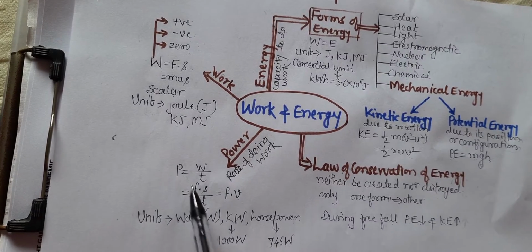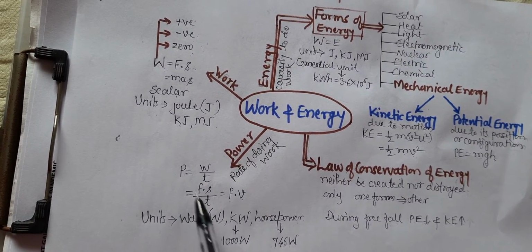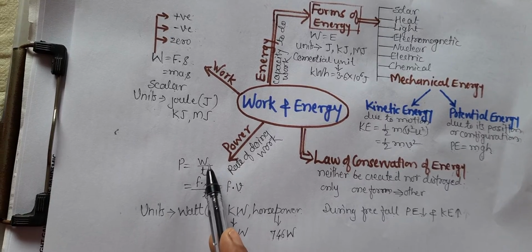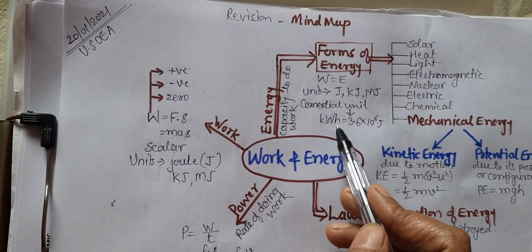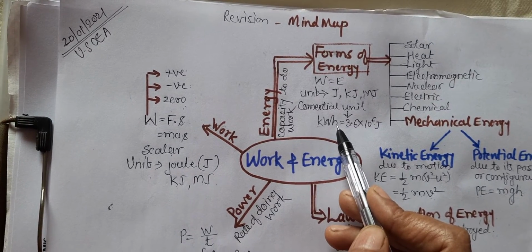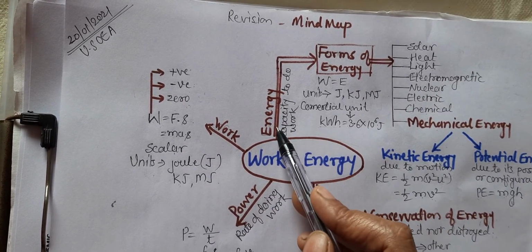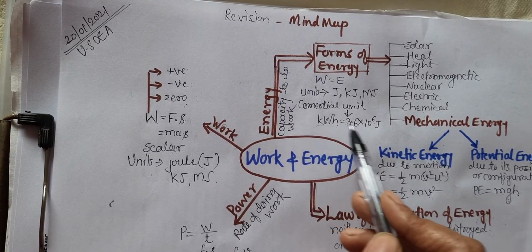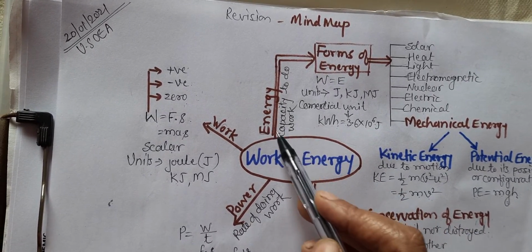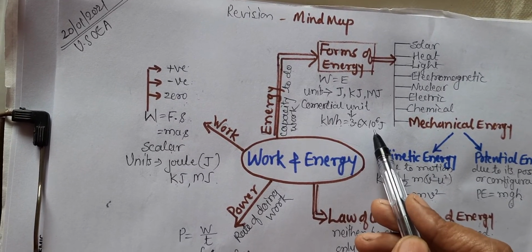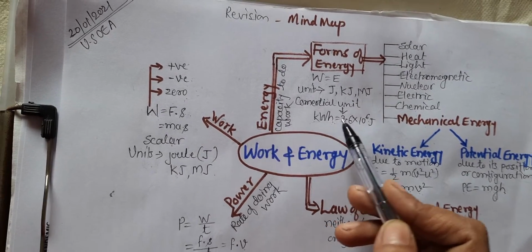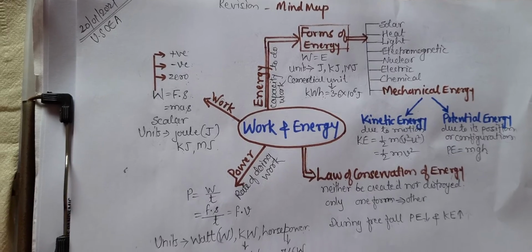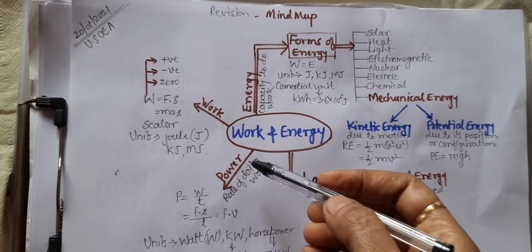Now from this formula we can see that if power is multiplied by time, we will get the work or the energy. The unit of power multiplied by the unit of time will give you the unit of energy. This is the commercial unit of energy that is used, that is kilowatt hour. This is nothing but one unit, whatever electricity we are consuming in units, that unit is the commercial unit.